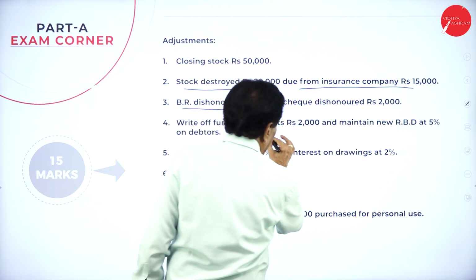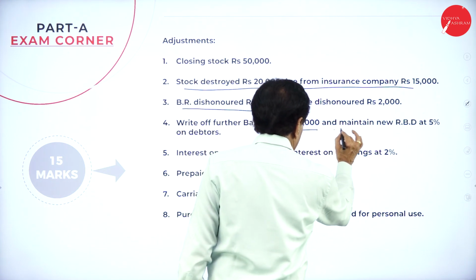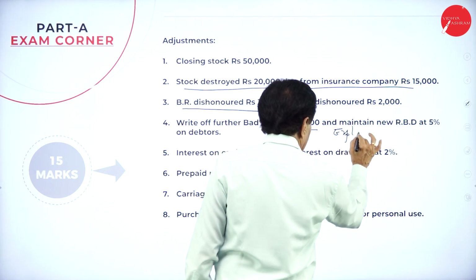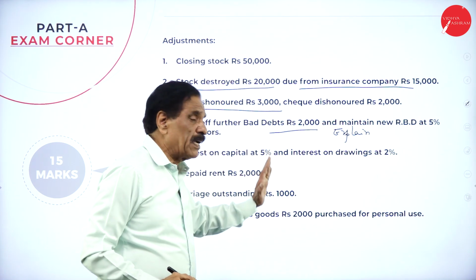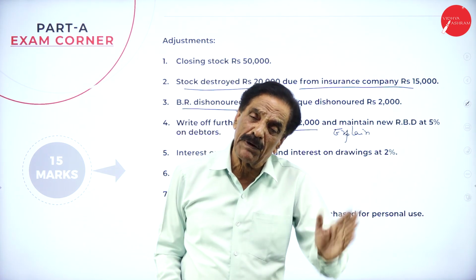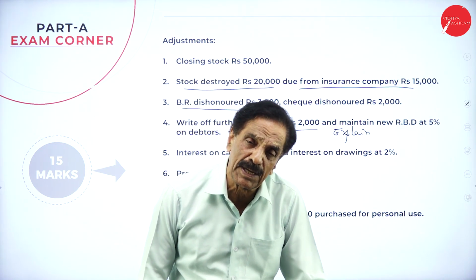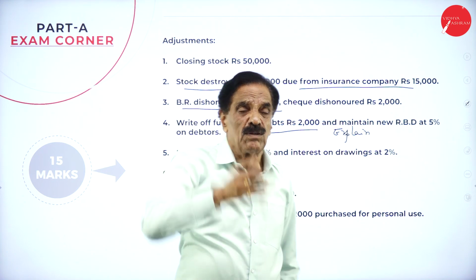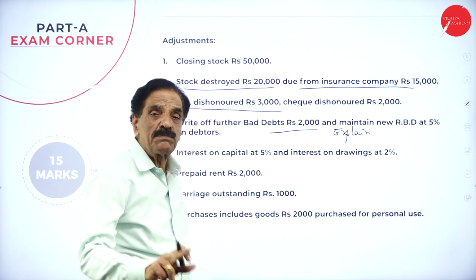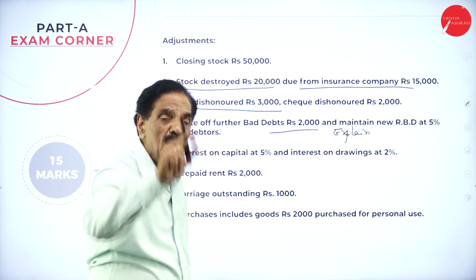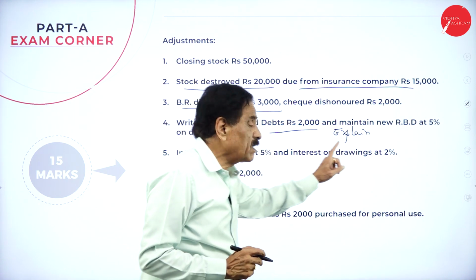Further bad debt 2,000 and maintain RBD. I will explain this. Interest on capital 5%. The firm is going to pay interest on the capital. First, it will come in the profit and loss account debit side, while in the balance sheet that should be added to capital.